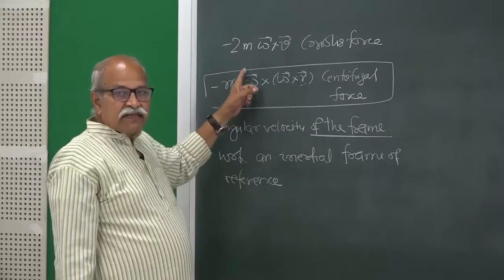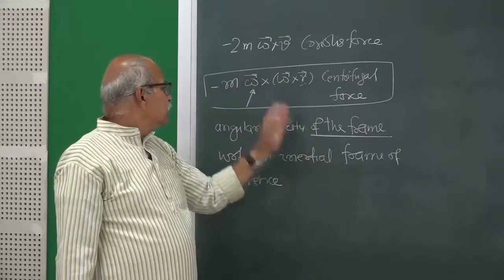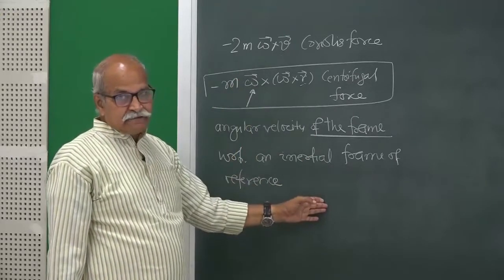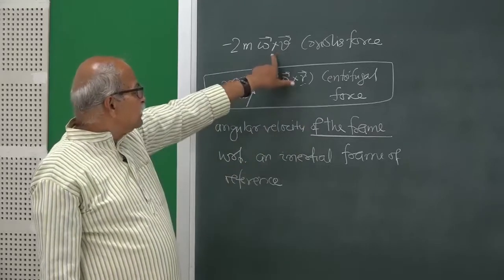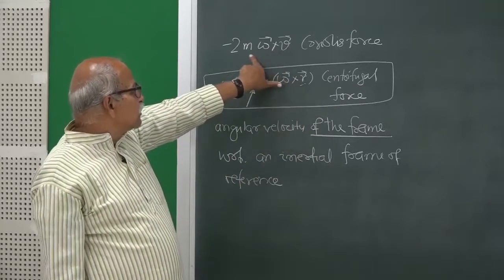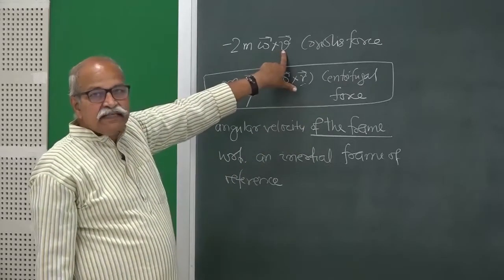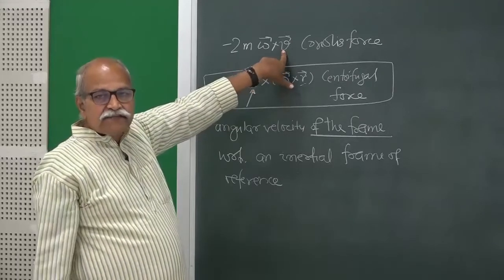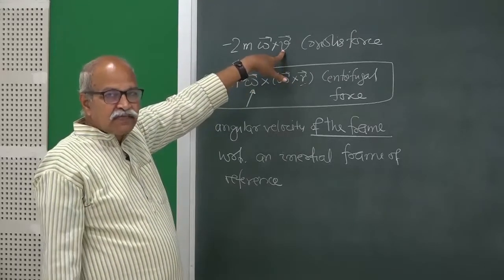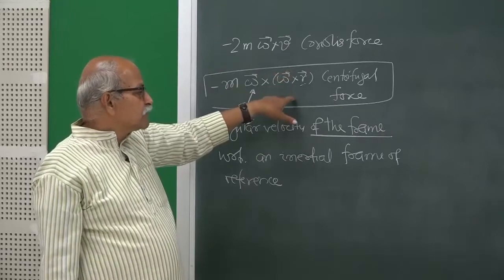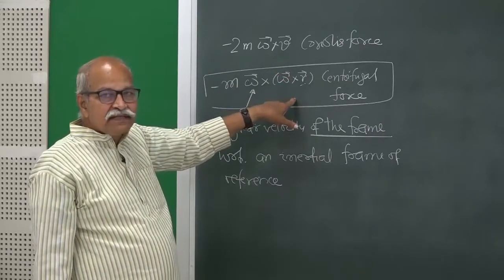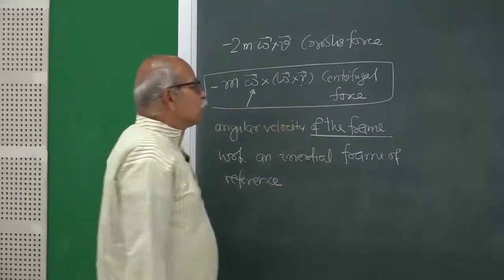If that changes with time, we will have yet another term involving d omega dt. Okay. So, if velocity of the particle is 0 in the rotating frame, then I need not consider this Coriolis force, and the only pseudo force is the centrifugal force, and that is what we generally encounter in school physics.